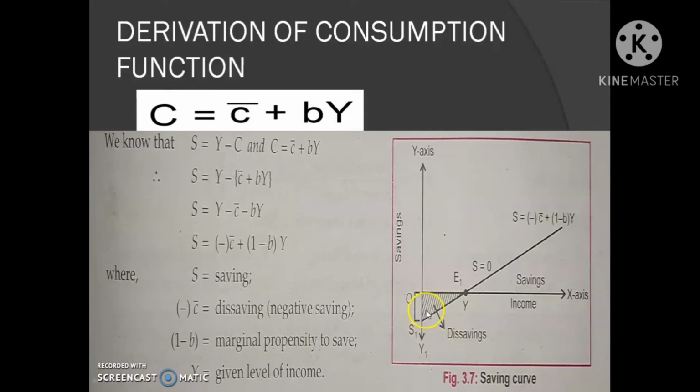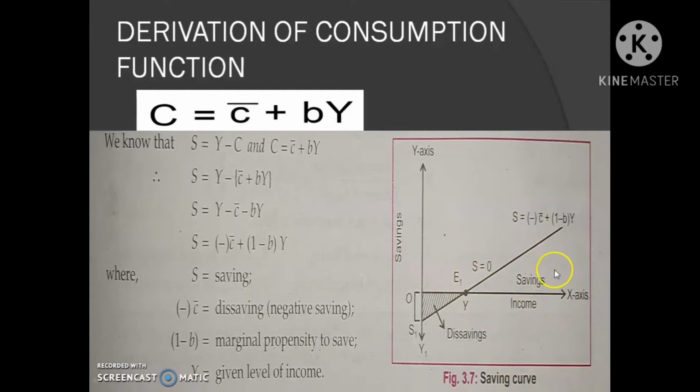Then saving is 0 and is defined as the break-even point. So at any point to the right of E1, that is, this is a break-even point. That means S is equal to 0, which means consumption is equal to income. So there is 0 savings. So any point right of E1 represents savings.